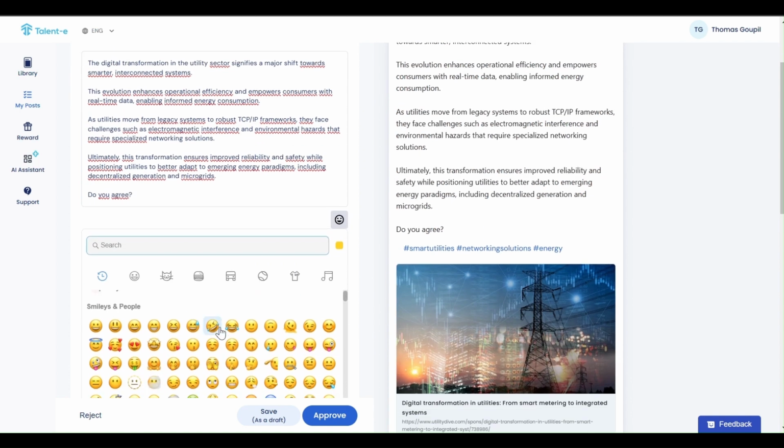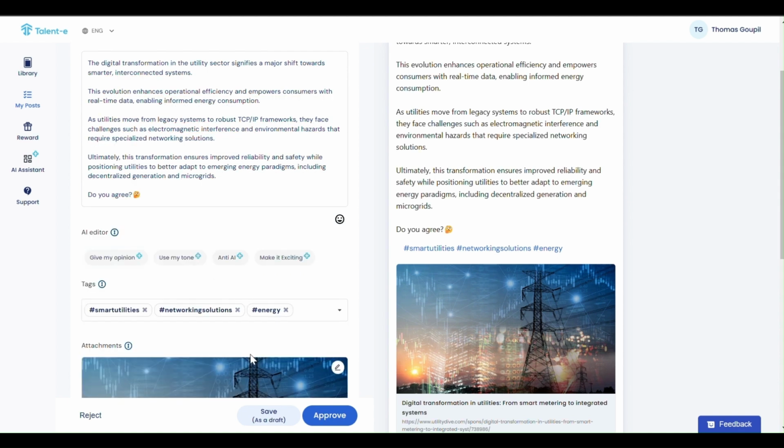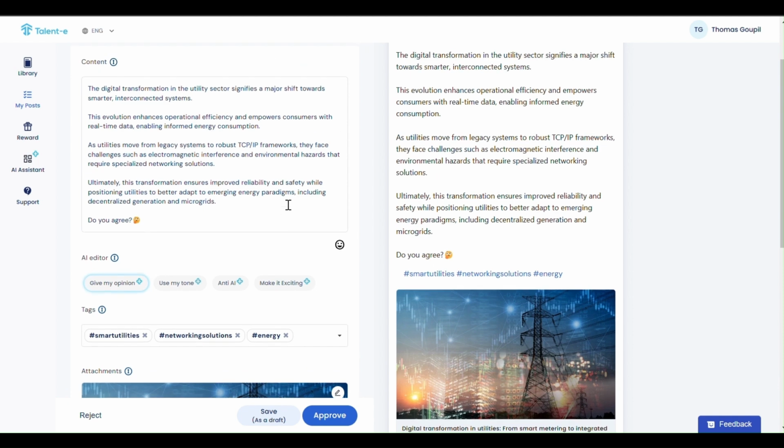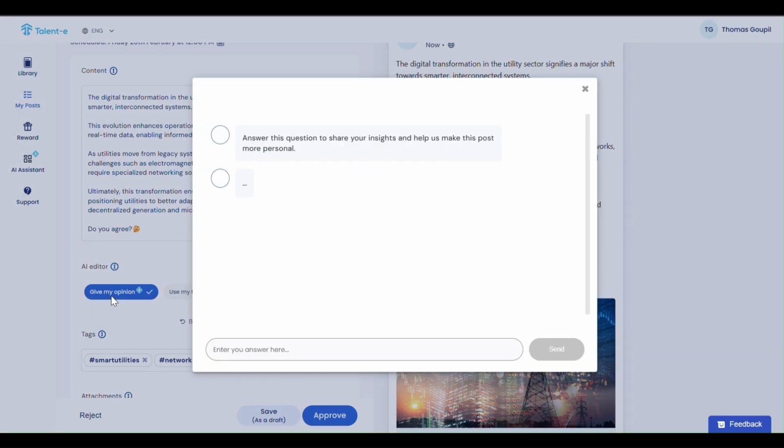Obviously, here I just do a small addition, but the more personalized my addition, the better the content will be. But same, I can do all the different changes. Here I also have the possibility to use AI to personalize at maximum my post. So you can see just there, I have a give my opinion button.